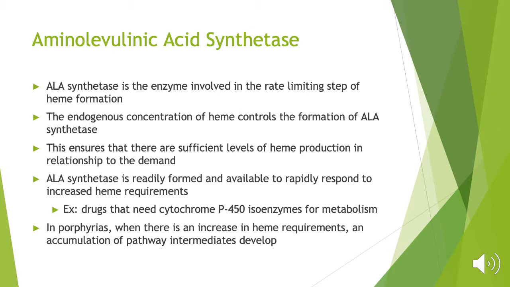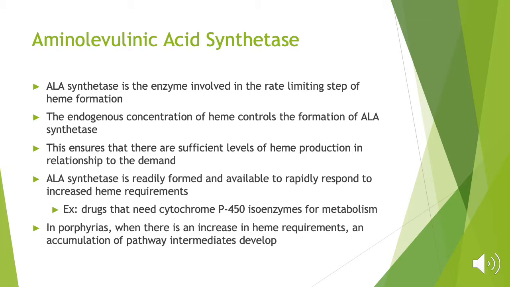ALA synthetase is an enzyme involved in the rate-limiting step of heme formation. The endogenous concentration of heme controls the formation of ALA synthetase. The formation of ALA synthetase is controlled by a feedback loop, and this feedback loop ensures that there are sufficient levels of heme production in relationship to the demand.